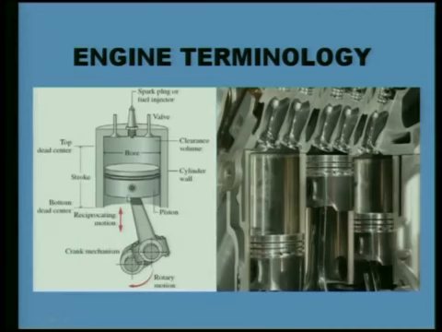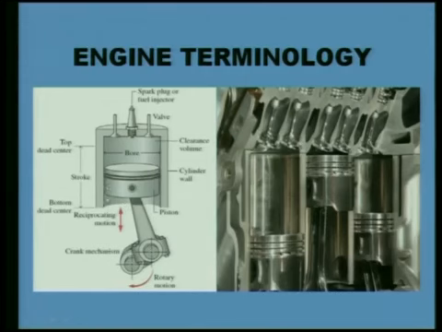On the lower side, if you see, the piston is connected with a rod that is termed as the connecting rod. The connecting rod is connected to the crankshaft. The reciprocating movement of the piston, with the help of this connecting rod, is transferred to the crankshaft, and the crankshaft is rotating.